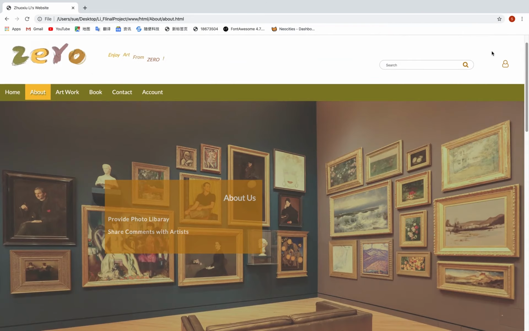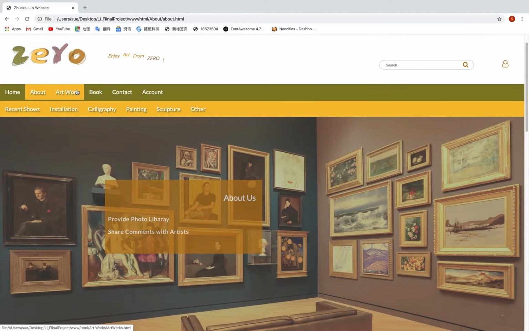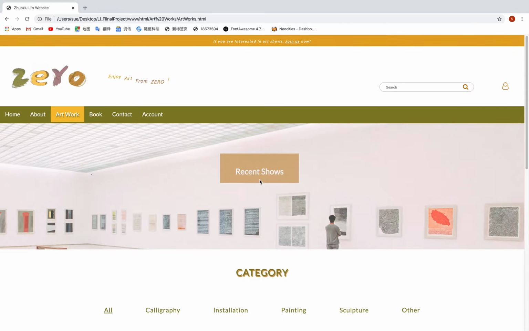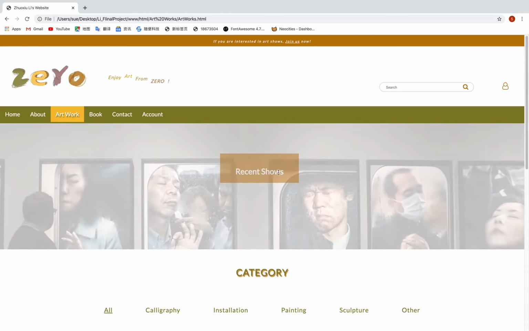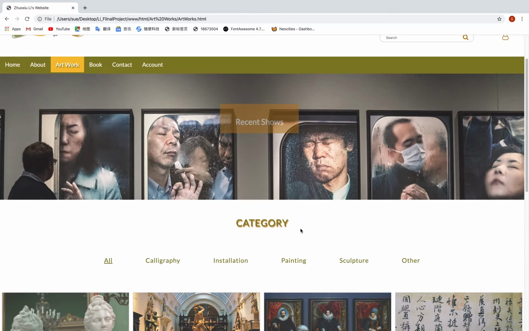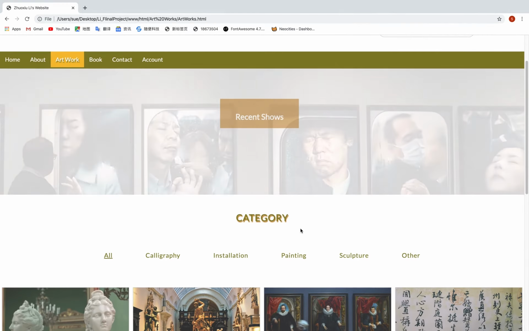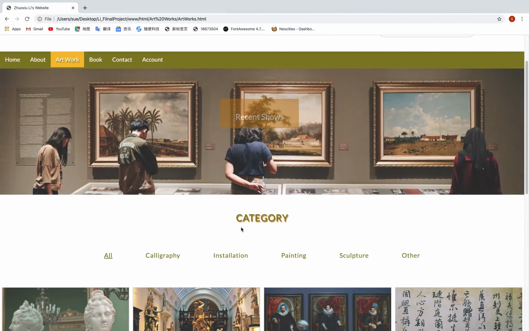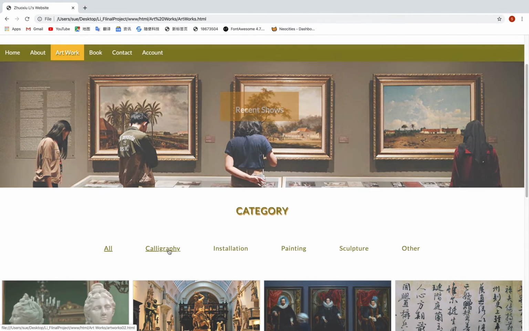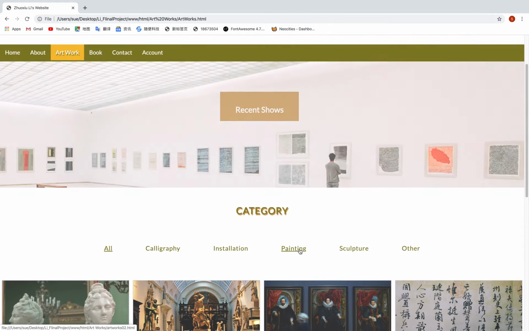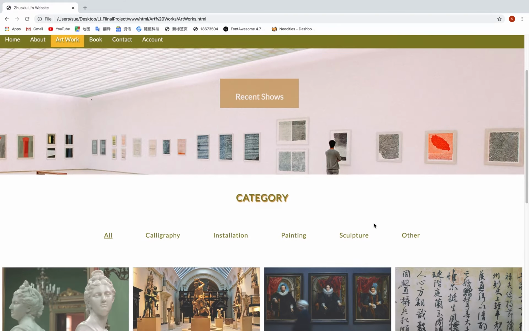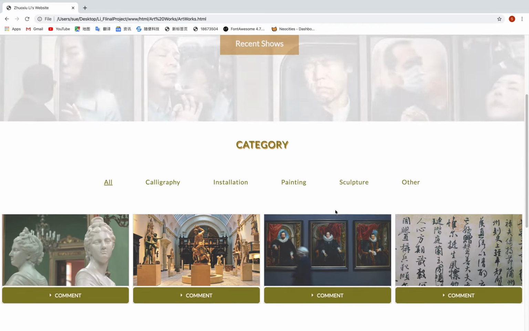Then comes the third part of my website, artworks. You can see the big slideshow here. It says the recent shows. And then I divided all the artworks into some categories. These are art, calligraphy, installation, painting, sculpture, and other. These are all the high quality images I collected here.